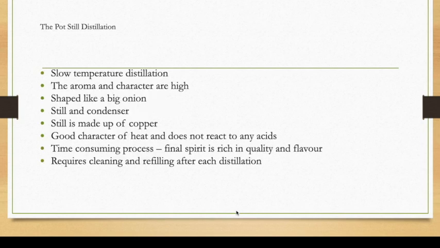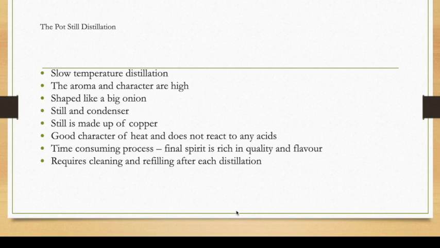Now, what are the characteristics of the pot still method? It is a slow temperature distillation. You can't keep this distillation at a high temperature. It has to be at a very slow temperature. The process is very slow, it takes a very long time.